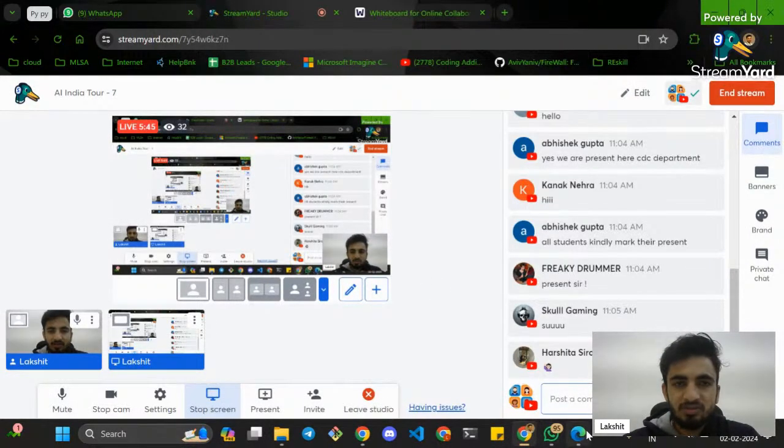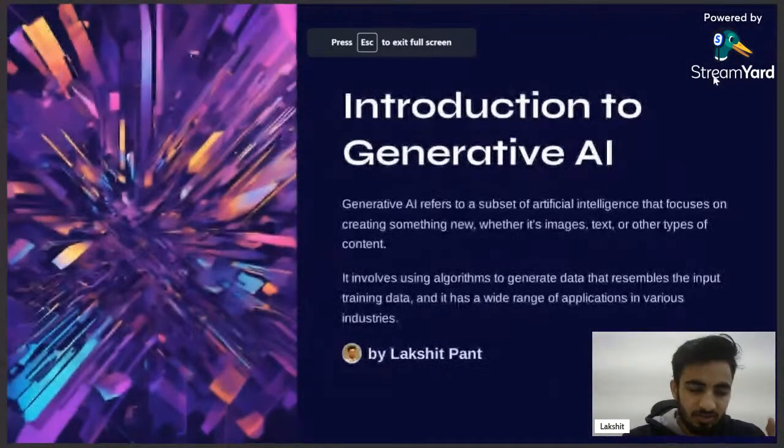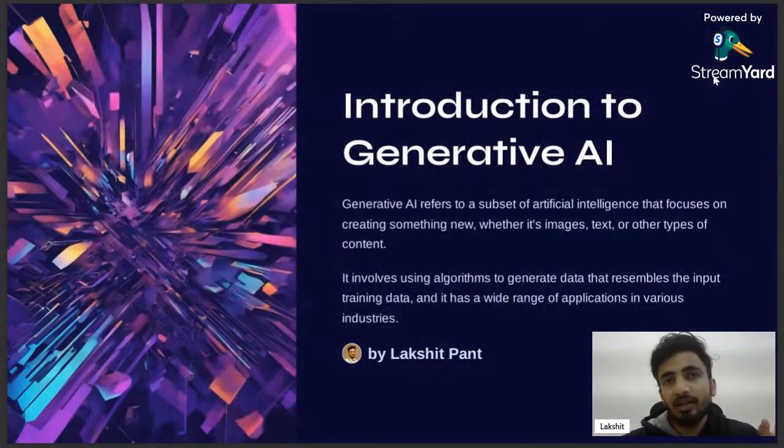I'll quickly share my screen. My screen is already shared. So here you can see there are two aspects of generative AI. First, what the industry tells you about, what you see on your reels, maybe in some kind of newsletter, or in your friend circle and everything.